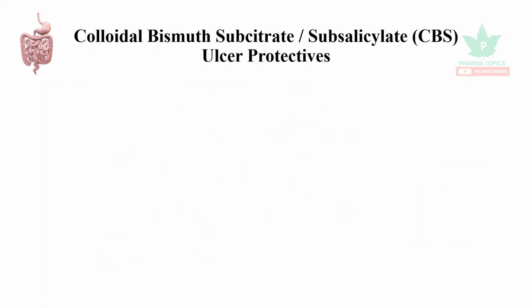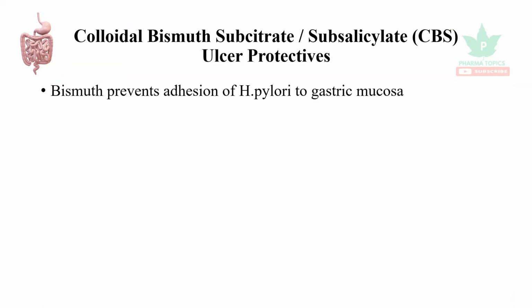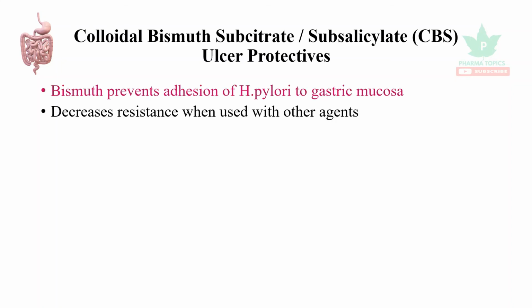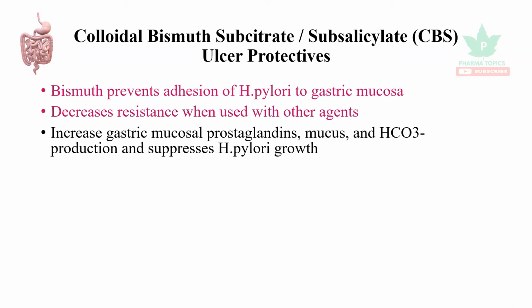The next ulcer protective drug is colloidal bismuth subcitrate or subsalicylate. Actually, it is an anti-H. pylori drug. It prevents the adhesion of H. pylori to the gastric mucosa. It decreases the resistance when used with other agents. It increases gastric mucosal prostaglandins, increases bicarbonate production, and suppresses H. pylori growth. It coats the ulcer base.